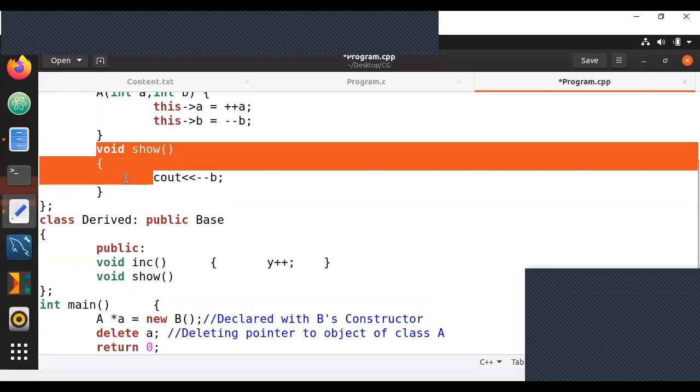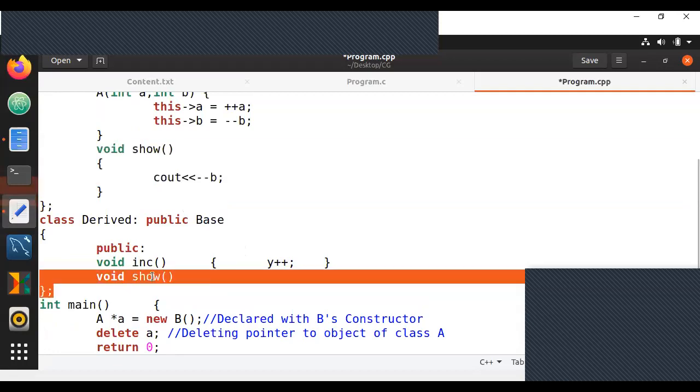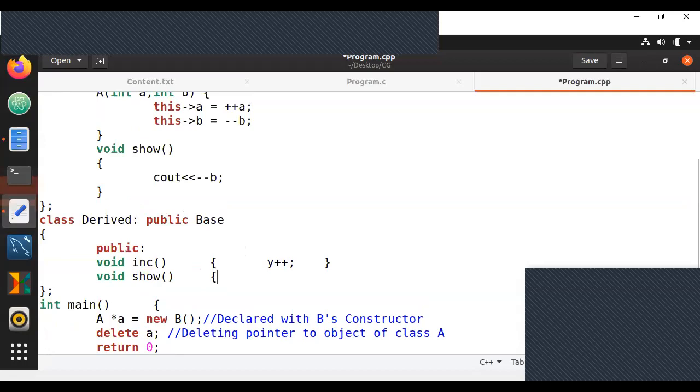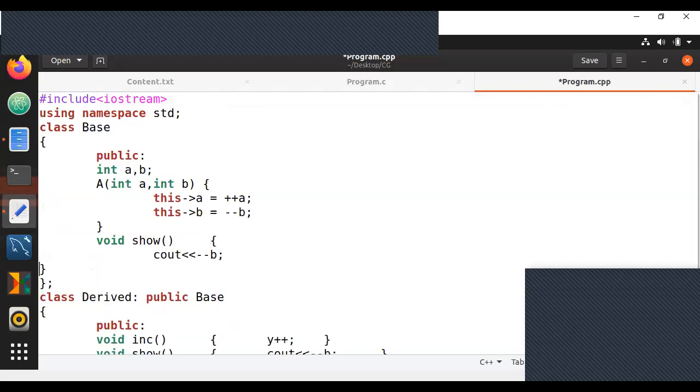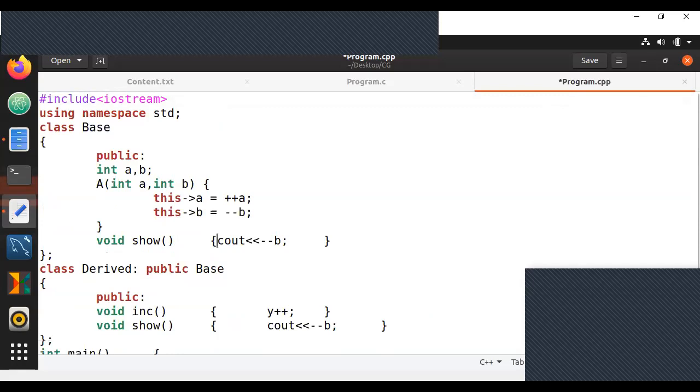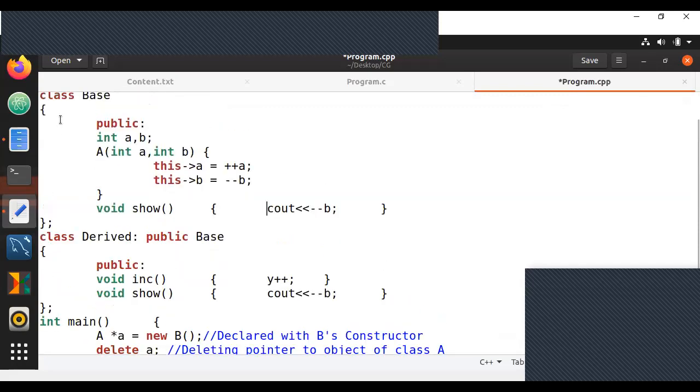Remember, we are overriding a function. Any function that has same name in base class and subclass is called an overridden function. So we are overriding it by writing the same thing, minus minus b. So these are your entire base class and derived class.